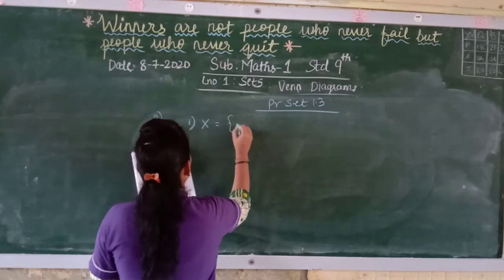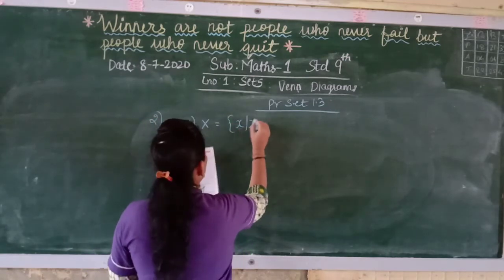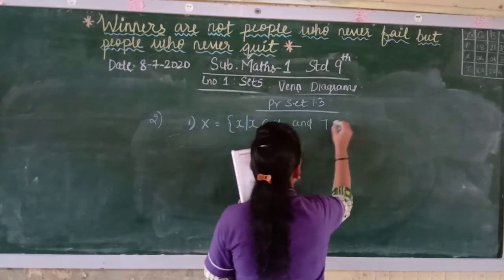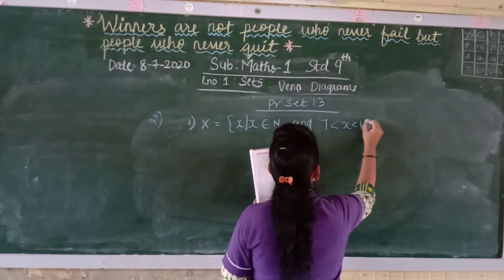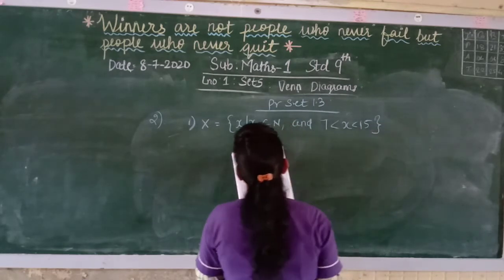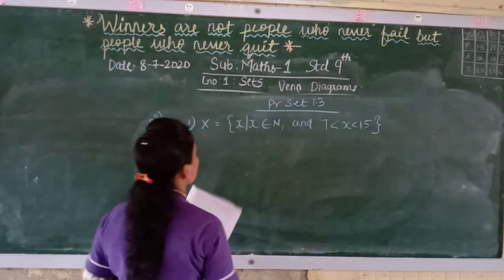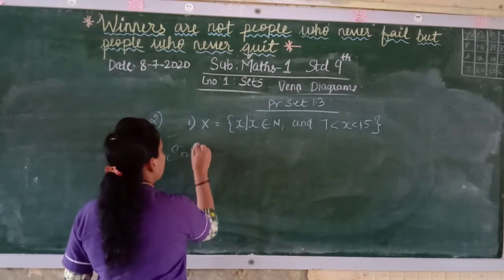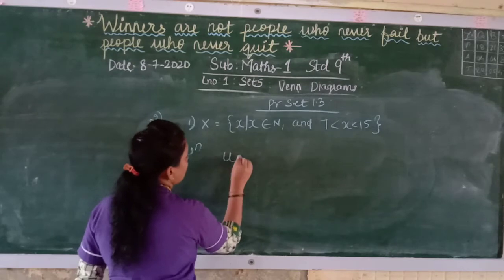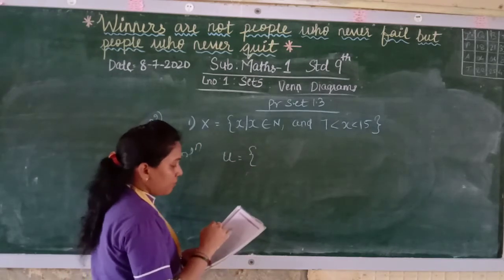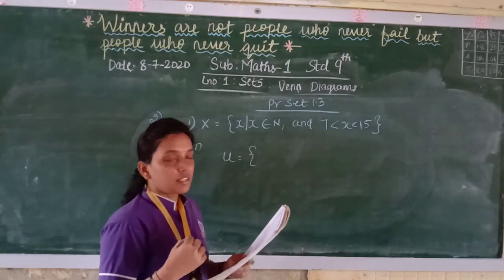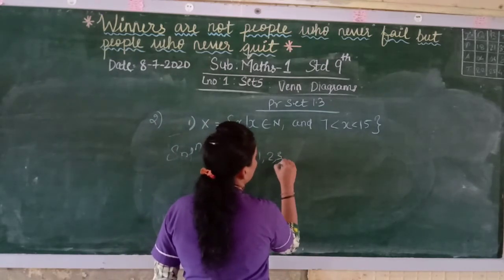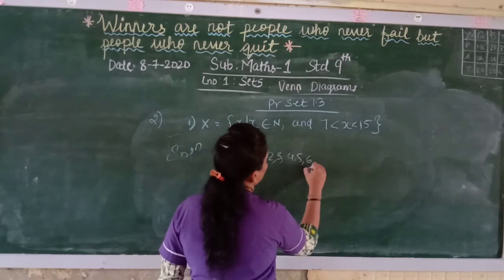Here X is given as the set of y which belongs to N such that 7 is less than y less than 15. First you have to take out the universal set. We know they have given that the universal set is the natural numbers from 1 to 20. So you have to write 1, 2, 3, 4, 5.